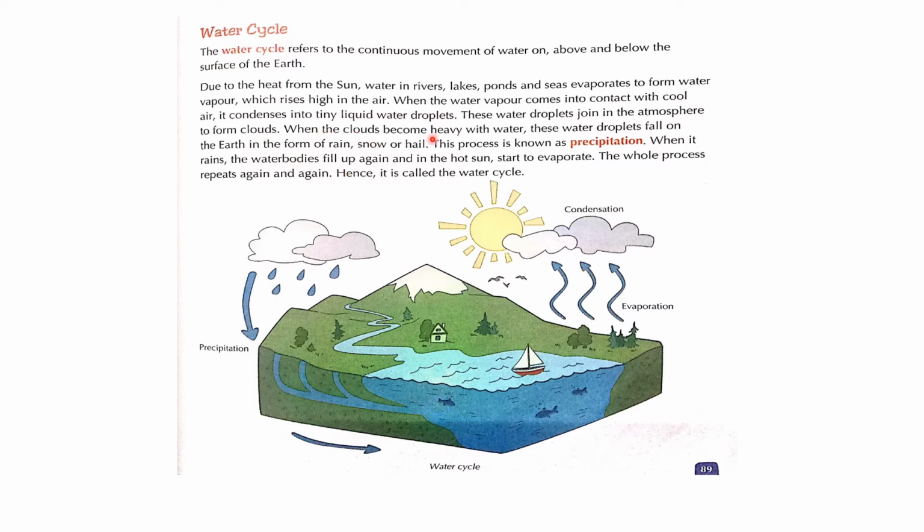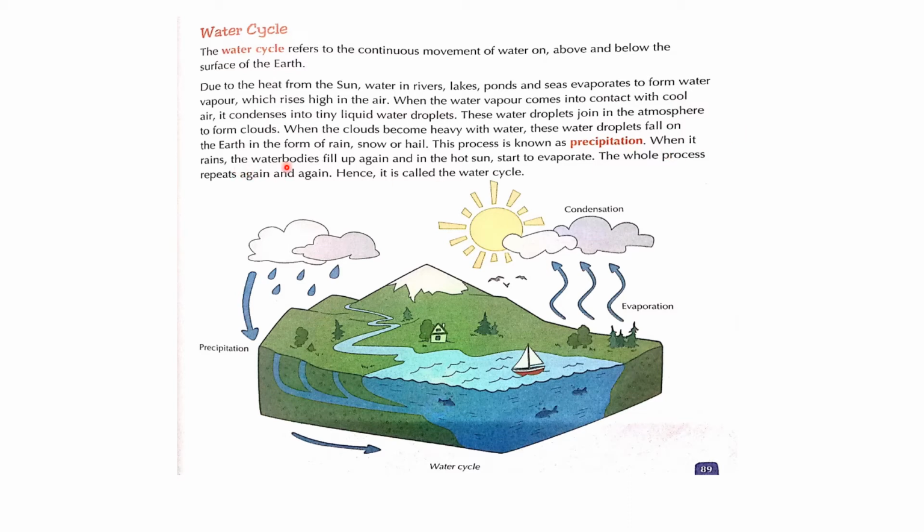When the clouds become heavy with water, these water droplets fall on the earth in the form of rain, snow or hail. This process is known as precipitation.